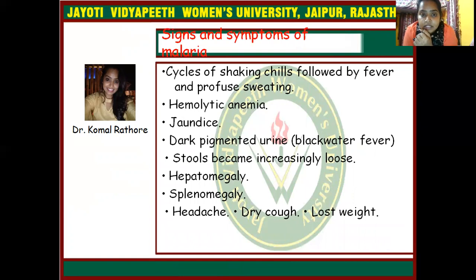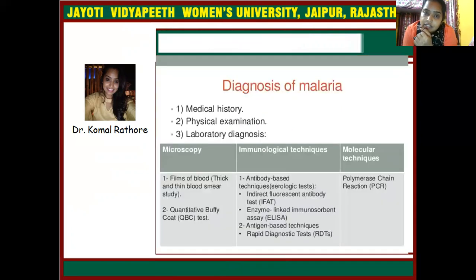And the signs and symptoms are cycles of shaking chills followed by fever and profuse sweating, hemolytic anemia, jaundice, dark pigmented urine, blackwater fever, stool becoming increasingly loose, hepatomegaly, splenomegaly, headache, dry cough, and losing weight.